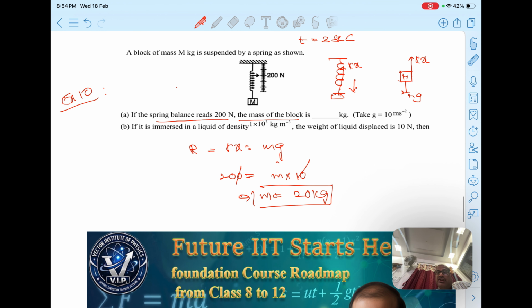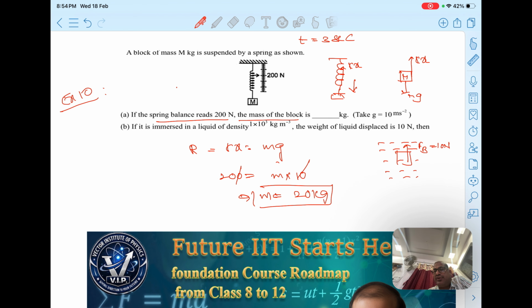The weight of the liquid displaced is 10 newtons. So then what is being asked? If it is immersed in a liquid of density, the weight of the liquid displaced is 10 newtons. So then you can find out here, for example, this block is immersed in a fluid. Okay, let us understand, no issue. So weight of liquid displaced we call the buoyant force.